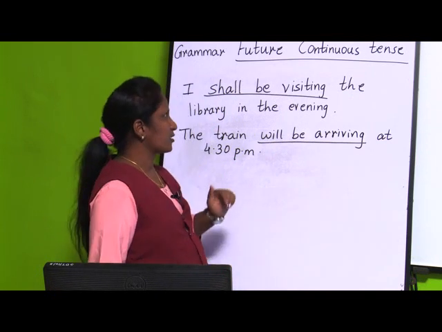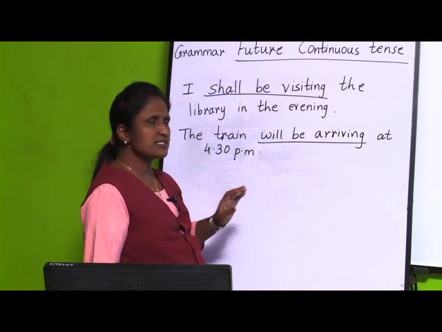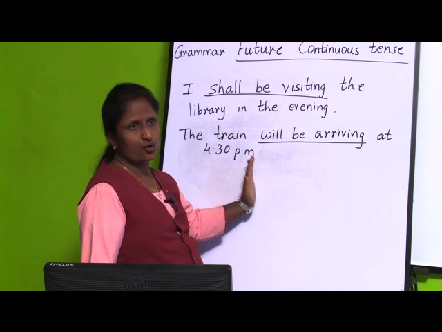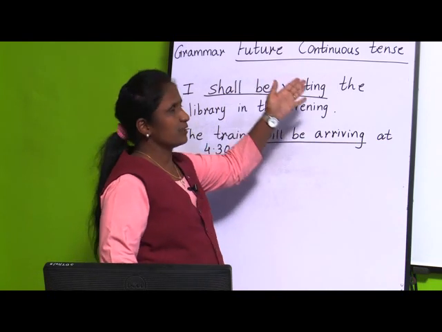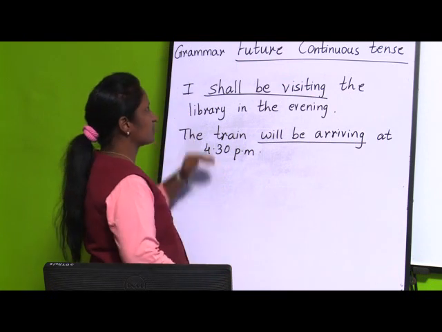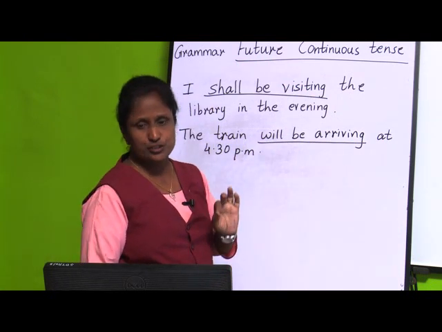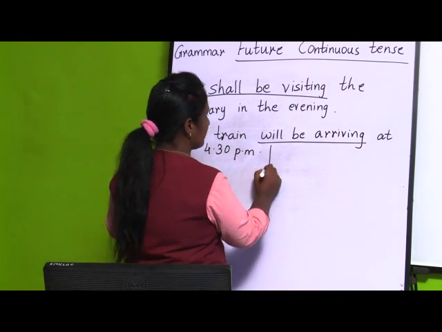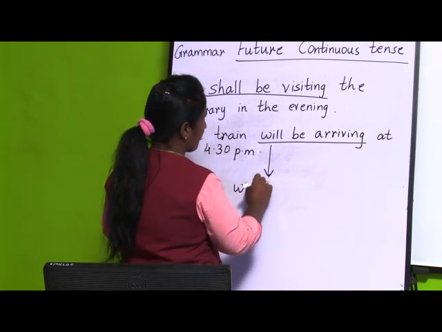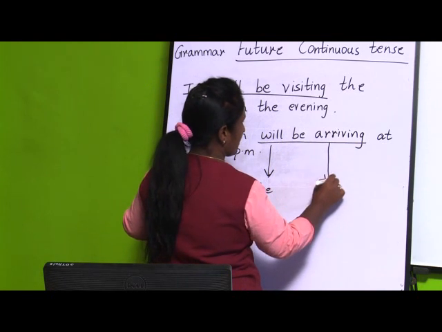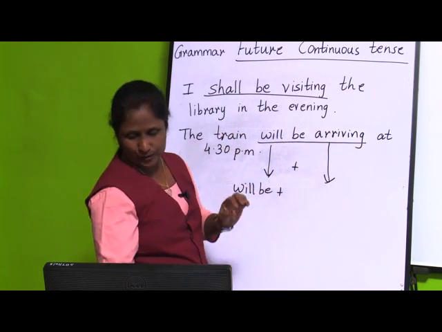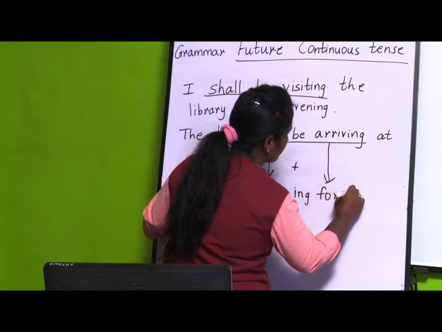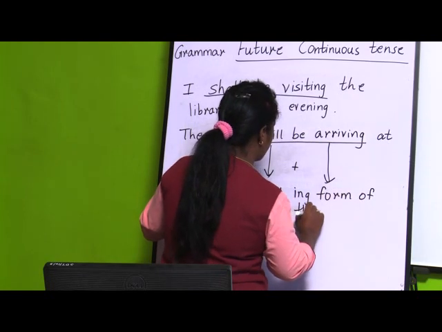Now, how to form the future continuous tense? See, children, for all the tenses we have a formation. Here also we have one formation for the future continuous tense. We know shall be and will be are used for the future tense. Then, if you take this sentence, this is will be plus the ing form of the verb, the ing form of the verb arrive.